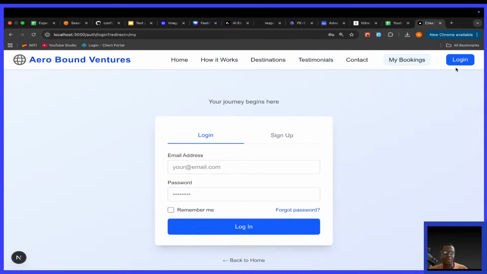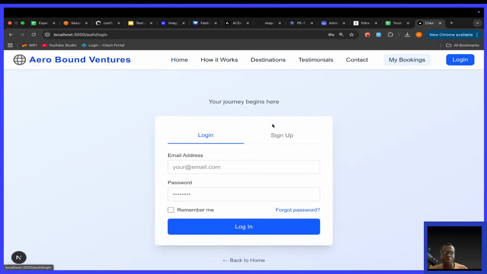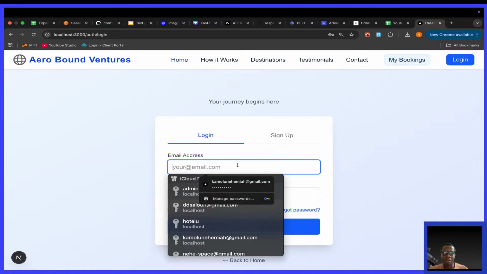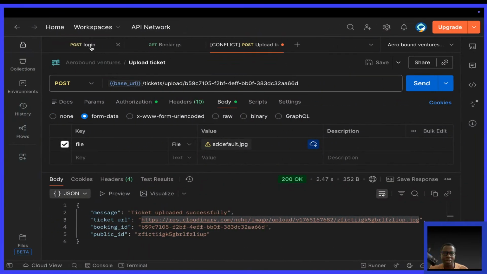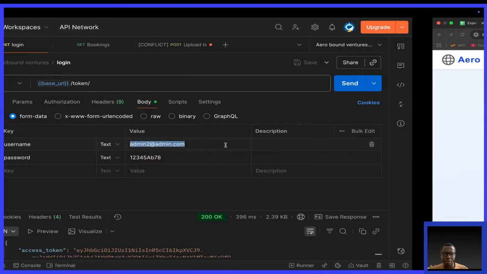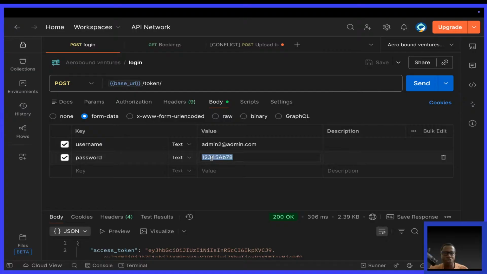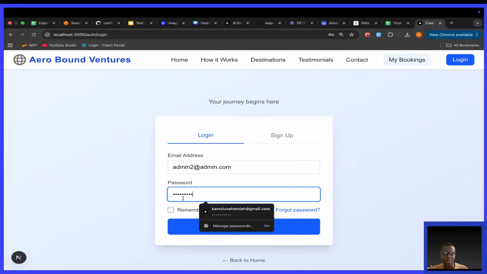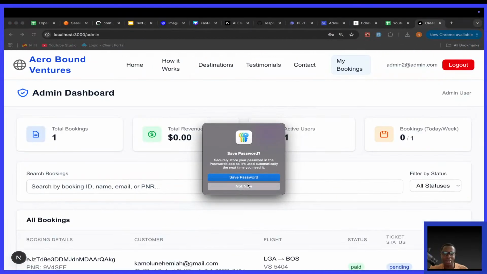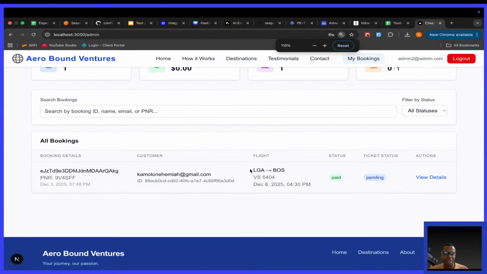So I will log out, and then come here and paste our admin credentials. Copy this admin email, paste. I hope now you see how it's working. Paste here. So now we need to work on uploading the tickets.